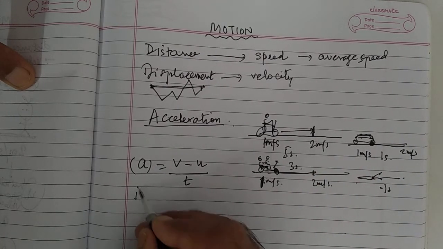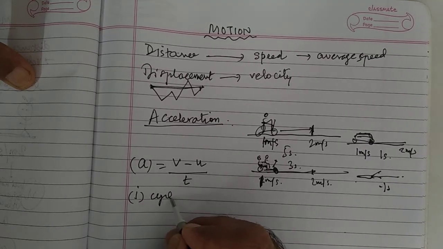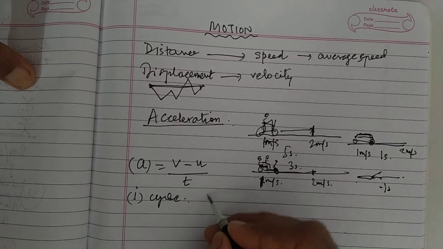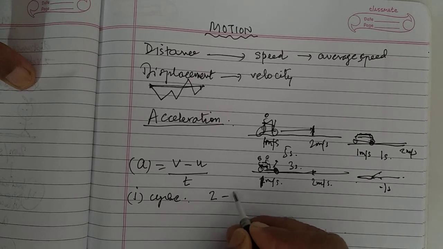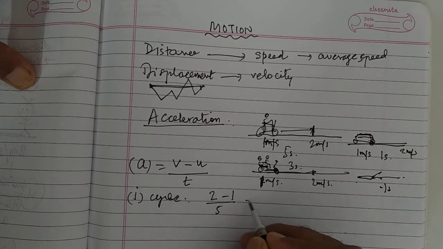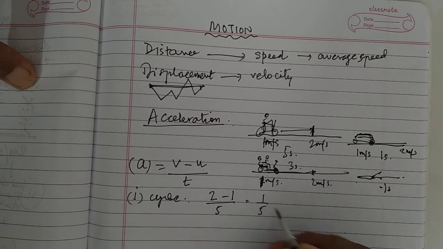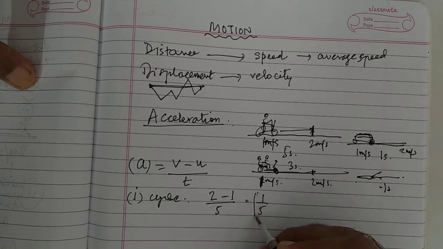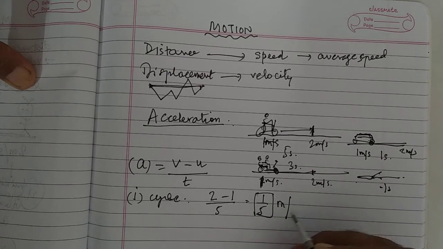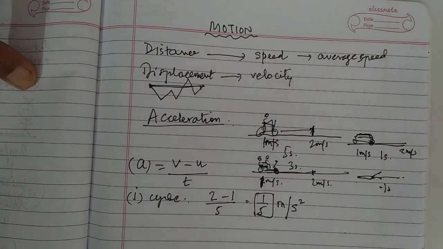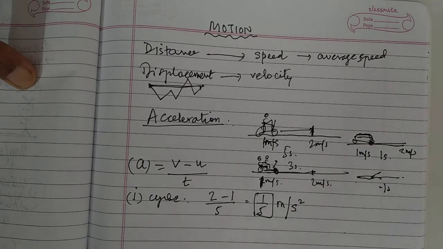First, the cycle. Final velocity minus initial velocity is 2 minus 1, upon time of 5 seconds, so it will be 1 upon 5 meters per second square. Why is it this? Let me show you properly.